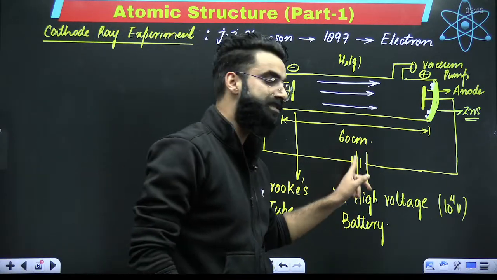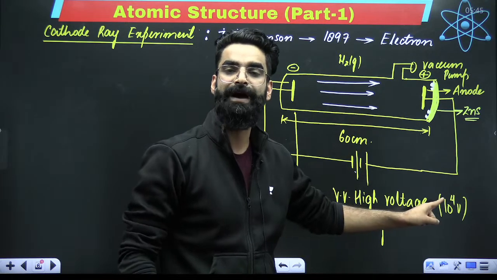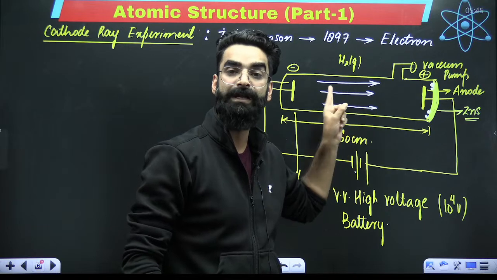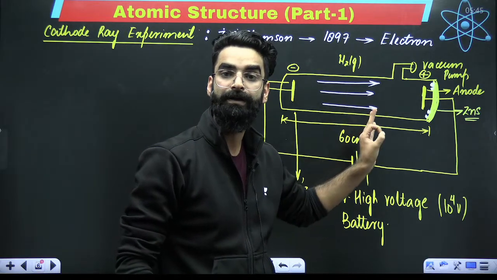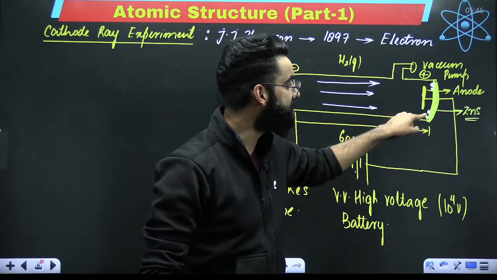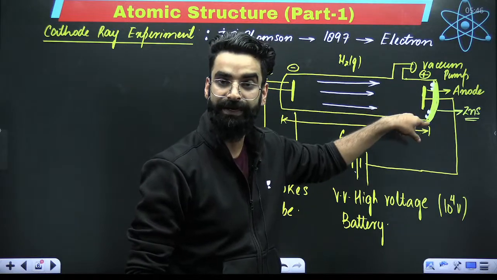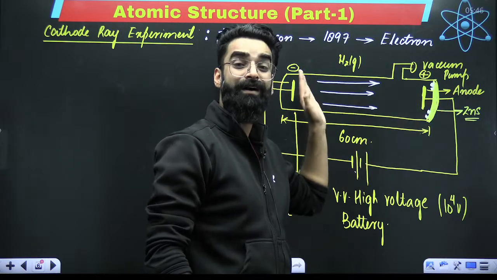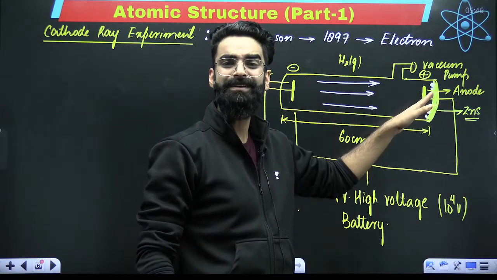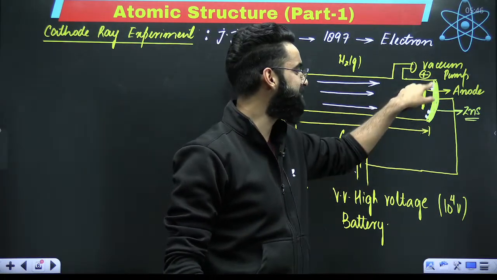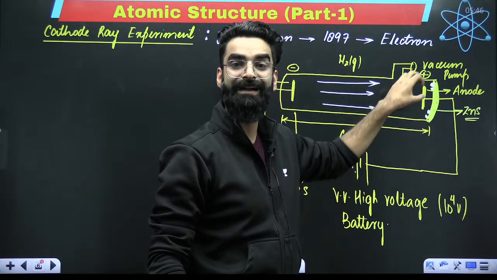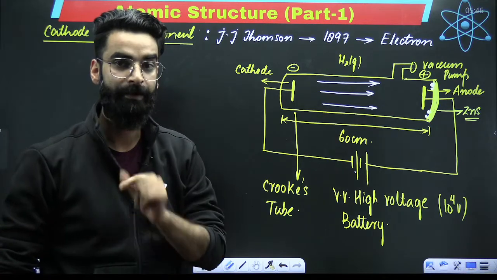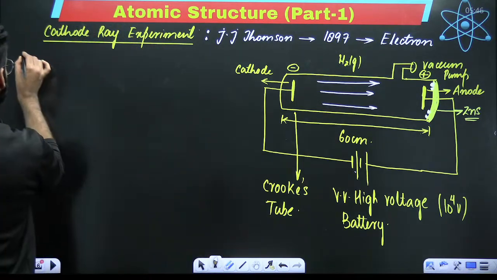So when the battery was turned on, when the voltage of the battery was kept 10 raised power 4 volts, and when the pressure of the gas was kept very, very low, what happened? Some bright spots were observed on this zinc sulfide screen, which is only possible if some invisible rays are coming from the cathode. They must be striking this zinc sulfide screen and creating bright spots on it, right? So my dear students, point number one,